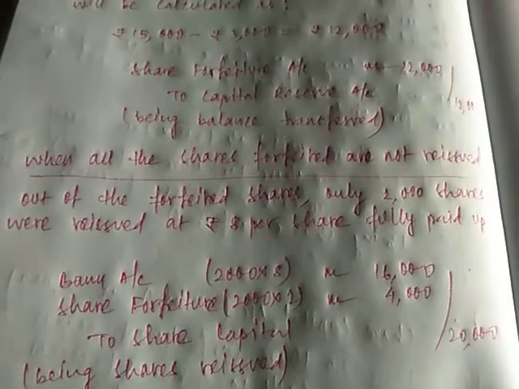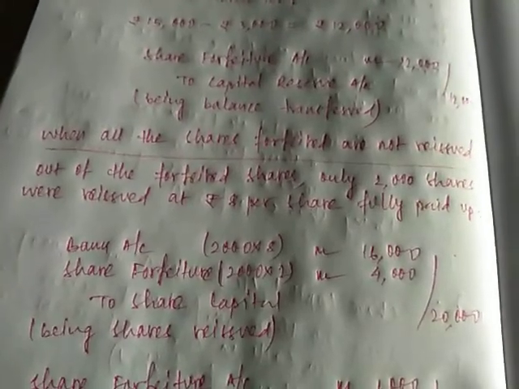When all the shares forfeited are not reissued, in that case, out of the forfeited shares, only 2000 shares were reissued at rupees 8 per share fully paid up. Now the shares are being reissued at rupees 8 per share fully paid up. So only 2000 shares are being reissued. So first of all, let us make the entry of reissue.